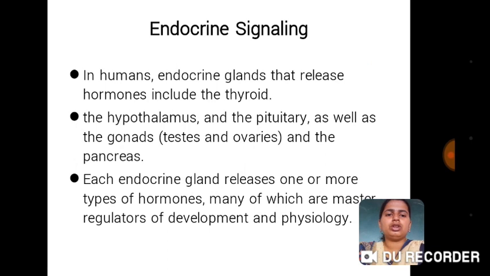In humans, endocrine glands that release hormones include the thyroid, the hypothalamus and pituitary, as well as the gonads, testes and ovaries, and the pancreas. Each endocrine gland releases one or more types of hormones, many of which are master regulators of development and physiology.